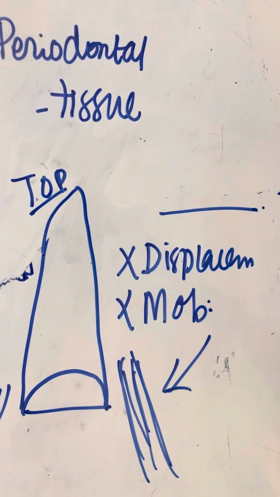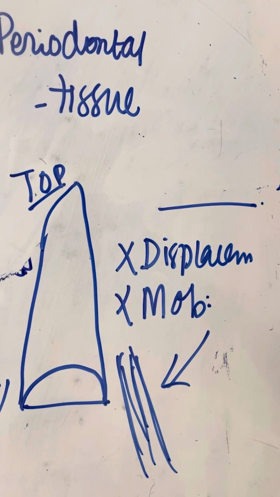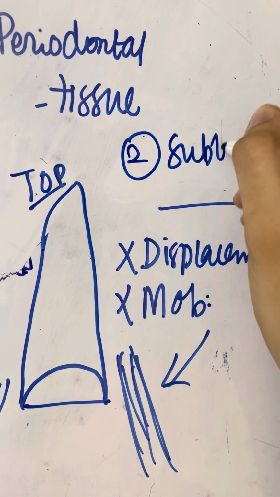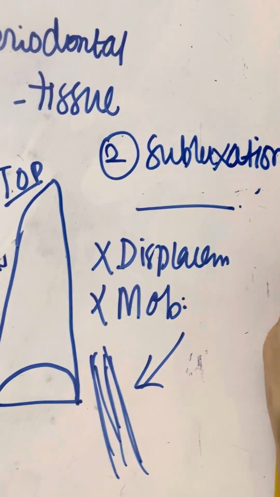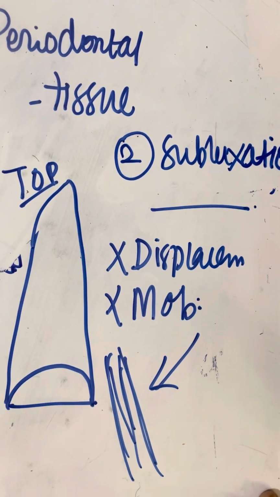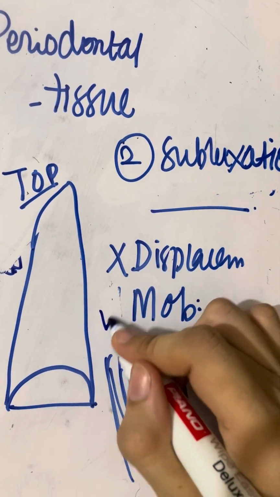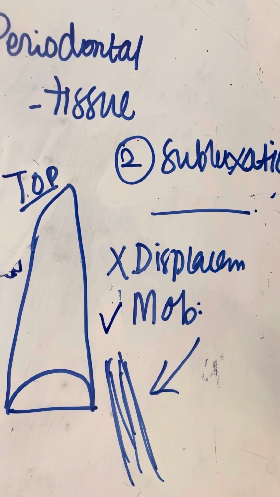Then the second type of injury. All the periodontal tissue injuries are divided on these three bases: either there is displacement, there is mobility, or there is tenderness on percussion. Then the second type of injury is subluxation. Subluxation means that the tooth is mobile, but there is no displacement. The tooth is loose in its socket, but it is not displaced. It is firm in its position.